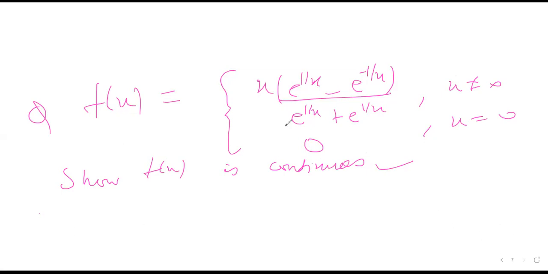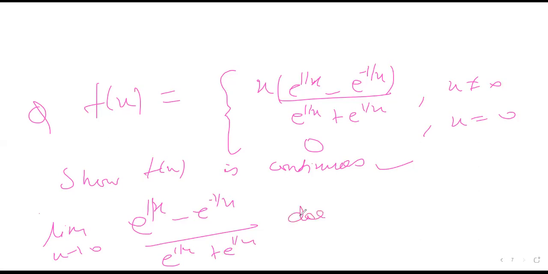That is the question. So if you have practiced enough, you know that this limit, limit x tends to 0, (e to the power 1 by x minus e to the power minus 1 by x) upon (e to the power 1 by x plus e to the power minus 1 by x), does not exist. This limit does not exist. I can show you. So that's why the left hand derivative and the right hand derivative will be unequal in this case.